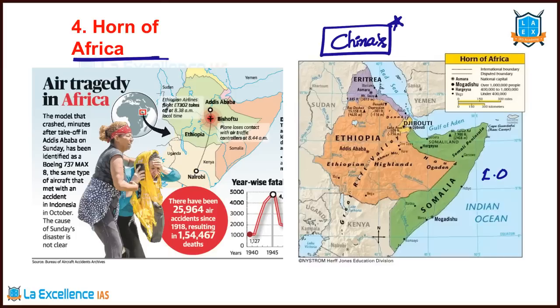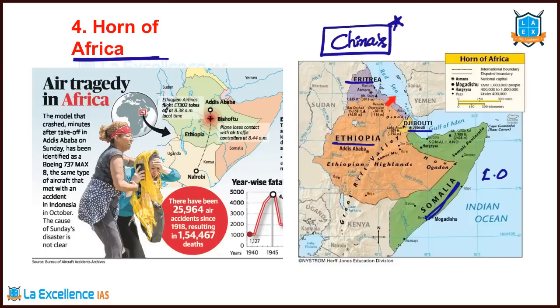What are the countries that are part of Horn of Africa and why these countries are important? That we should remember. Now, let's understand what are the countries that are part of Horn of Africa. Eritrea, Djibouti, Ethiopia, Somalia. These are important countries in this particular region, Horn of Africa.